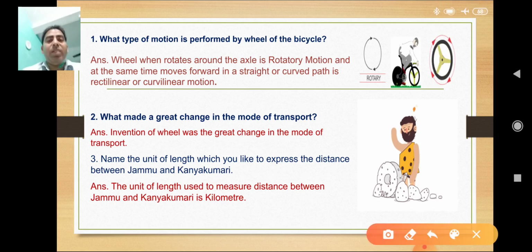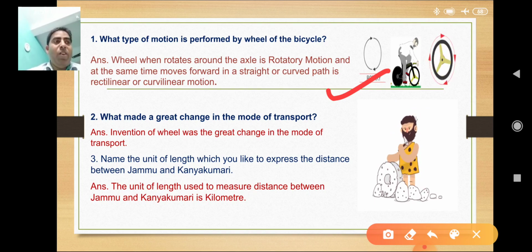Here we are seeing the person riding a bicycle, which is an example of multiple motion. The wheel of bicycle rotates on its own axle, and that motion is called rotatory motion. At the same time the bicycle is moving on a straight path, and that motion is called rectilinear. If the bicycle is moving on the curved path, that motion is called curvilinear.